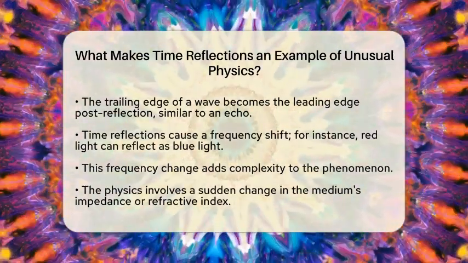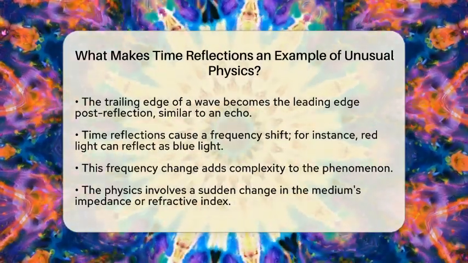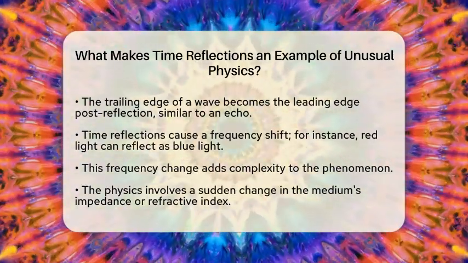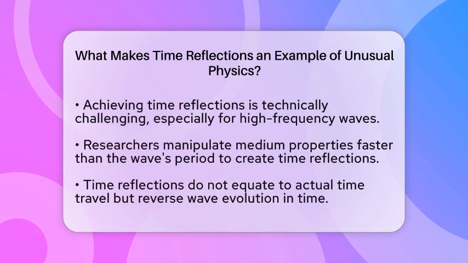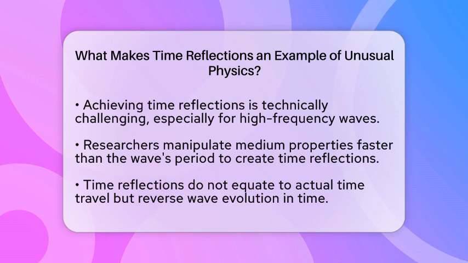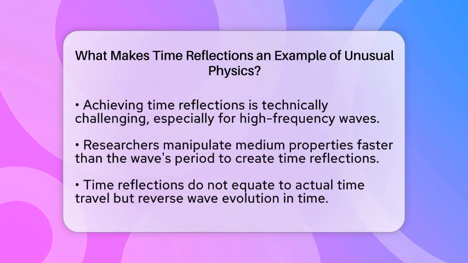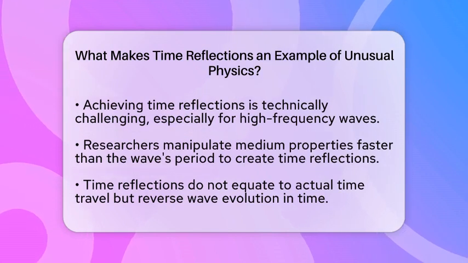The physics behind this involves a sudden change in the medium's impedance or refractive index. This change creates a temporal boundary instead of a spatial one. Achieving this is technically challenging, especially for high-frequency electromagnetic waves. It requires manipulating the medium's properties faster than the wave's period, which is no small feat.